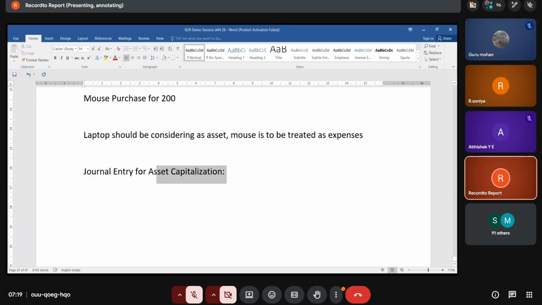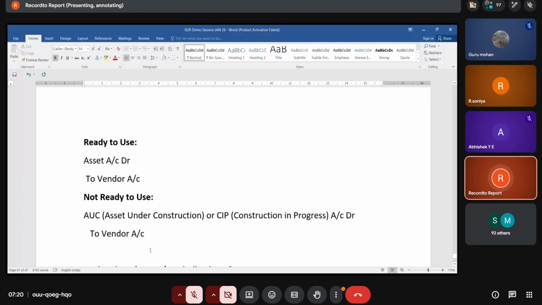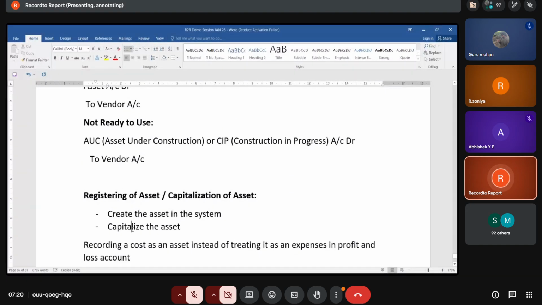No need of posting a separate entry. Suppose we have taken a machinery. The machinery needs installation and everything has to be done, then it is ready to use. So what account do we debit first here? Asset under construction account, debit to vendor account.